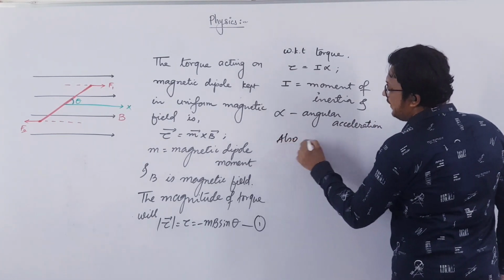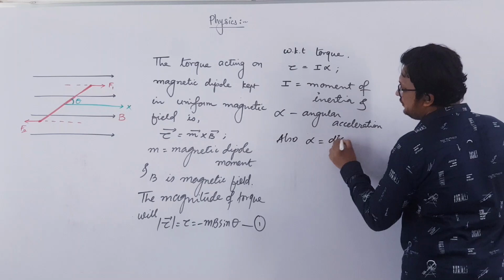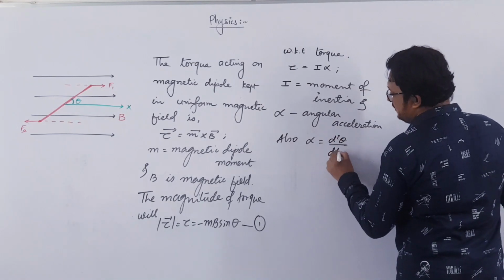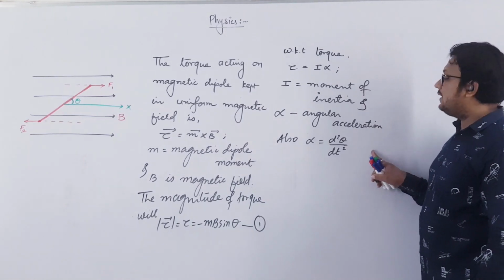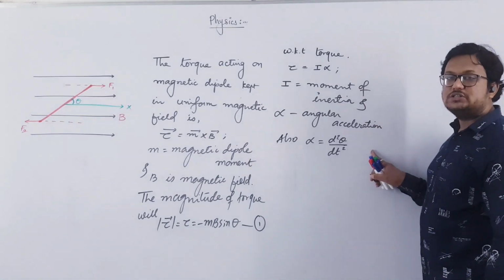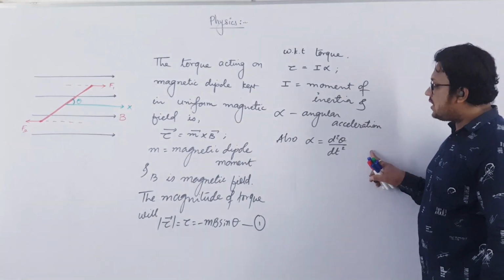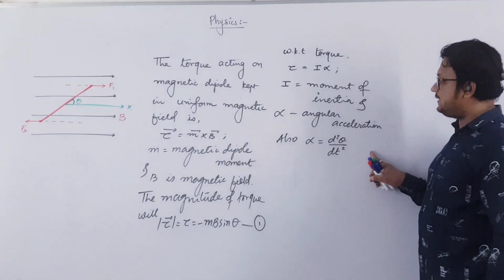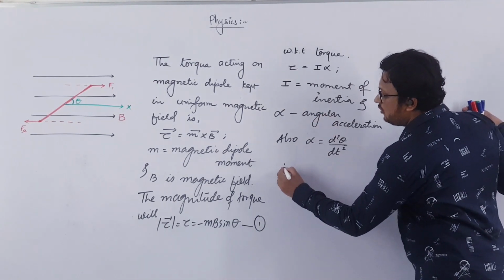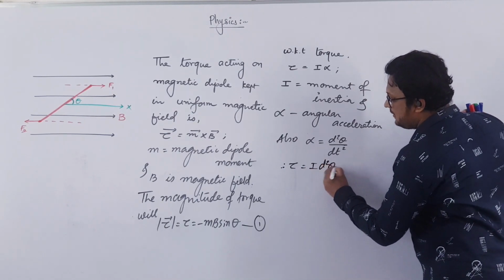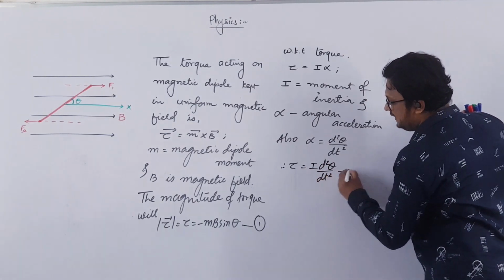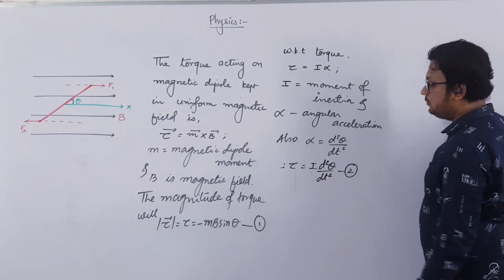Also, alpha is equal to d square theta by dt square. You have come across this equation also, right? We have discussed all this in chapter 7, rotational motion, standard 11, right? So alpha will be equal to d square theta by dt square. Therefore, torque will be equal to I alpha. Instead of alpha, you can write d square theta by dt square. Let this be equation number 2.